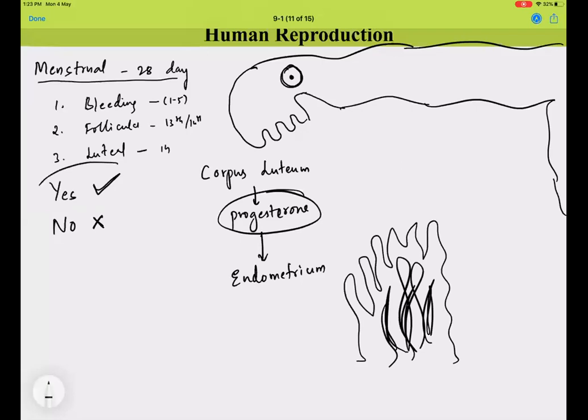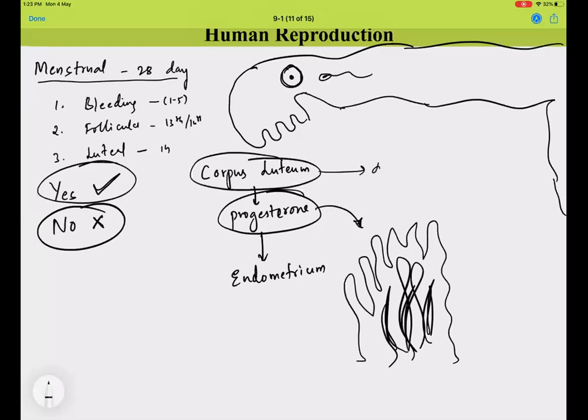Now, say fertilization took place. Great, there is pregnancy, and whatever struggle progesterone did was honored, and there will be implantation of the blastocyst. What if there is no fertilization? Then the corpus luteum will slowly degenerate because there is no one to maintain it, and this degeneration will bring down the progesterone levels.